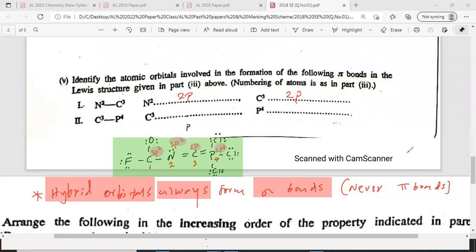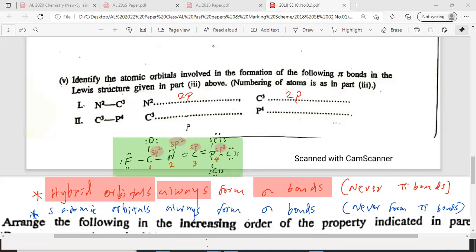Then the other most important thing: an s atomic orbital, any 2s or 1s or whatever, also always forms sigma bonds, never pi bonds. Please add this to your short notebook. Always form sigma bonds, never form pi bonds.